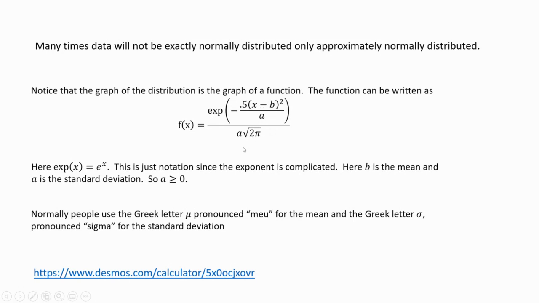B is the mean, A is the standard deviation. In other words, you could fill in different numbers for B and A, and you would get the mean B, and A is the standard deviation, whatever that is.